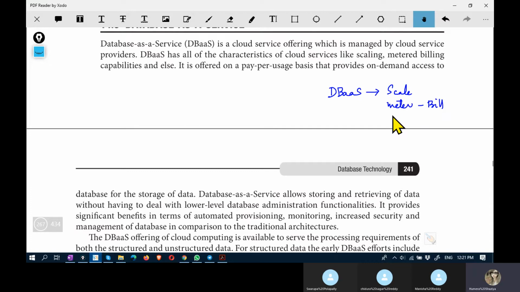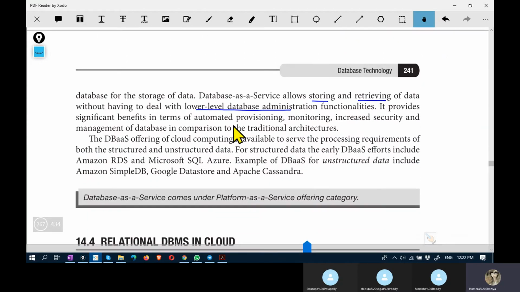All the features of cloud are supported by this DBaaS, and storing and retrieving data is the only job for a consumer. Consumer does not deal with low-level database administration functionalities. And automatic provisioning, monitoring, increased security and management of the database is performed by the provider.